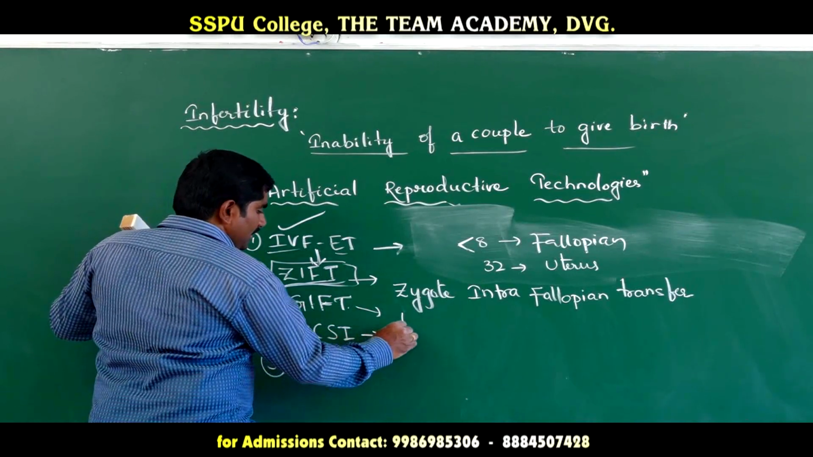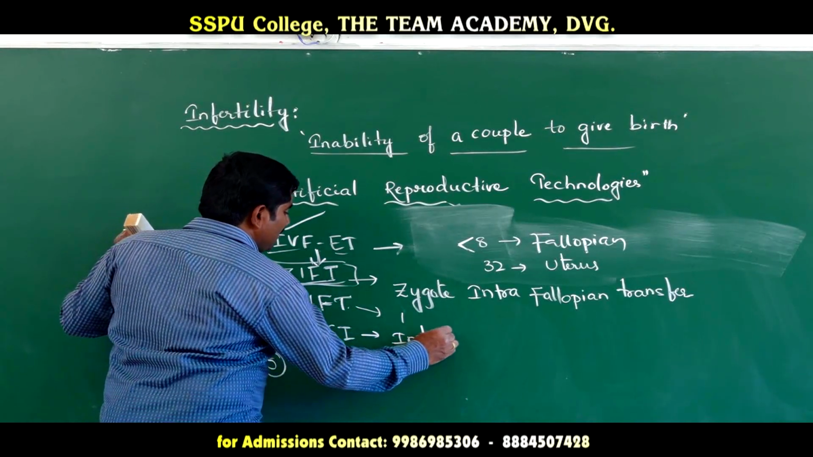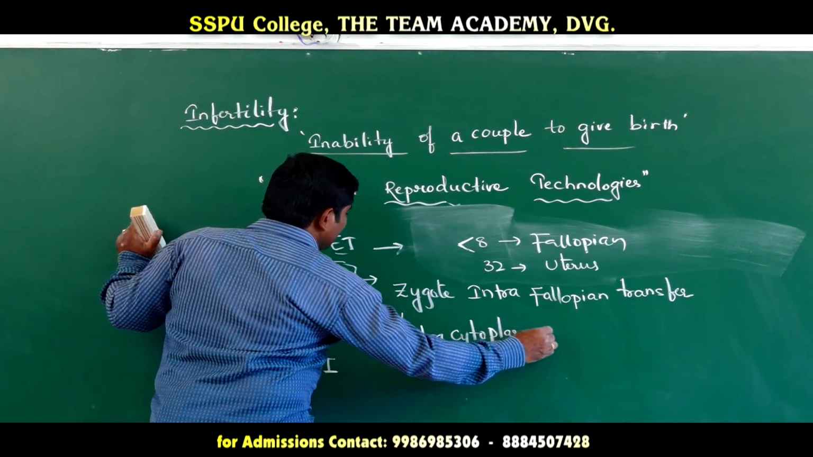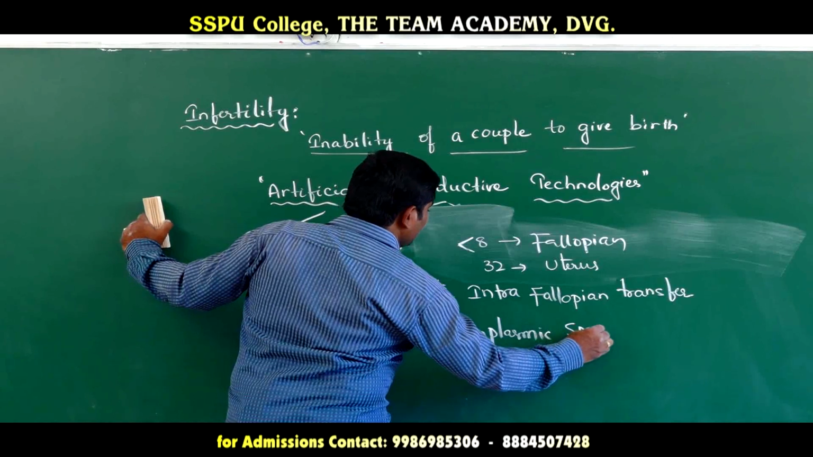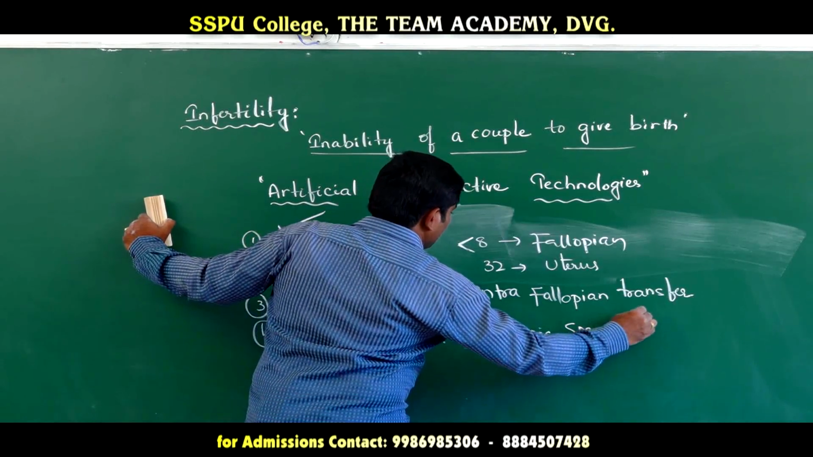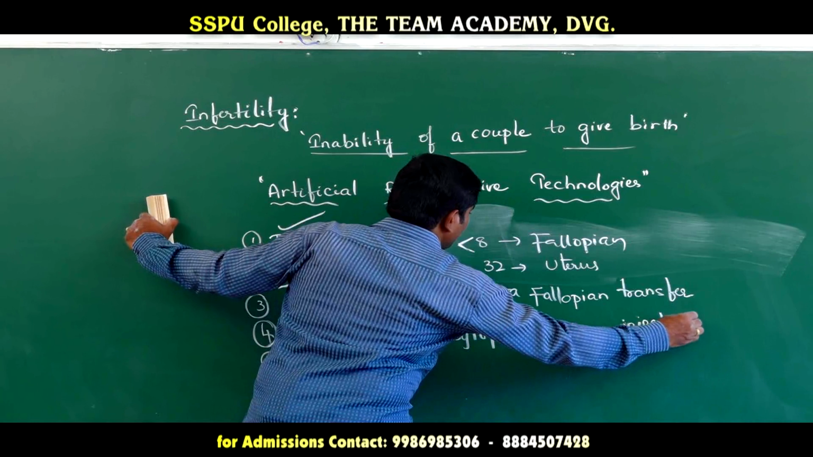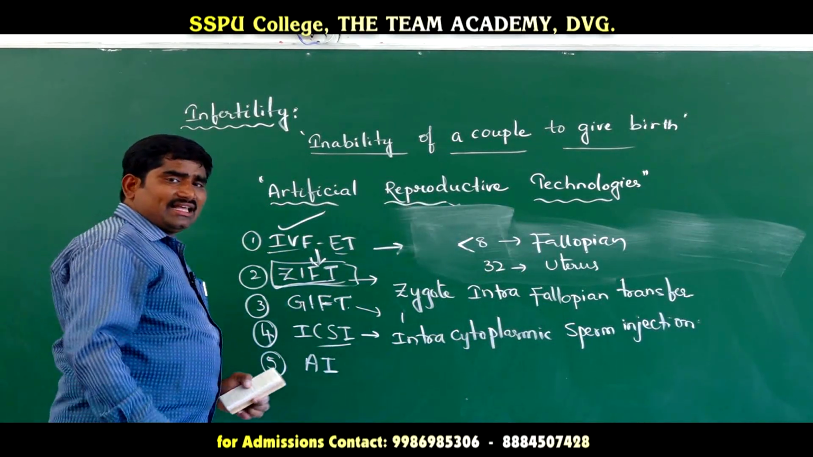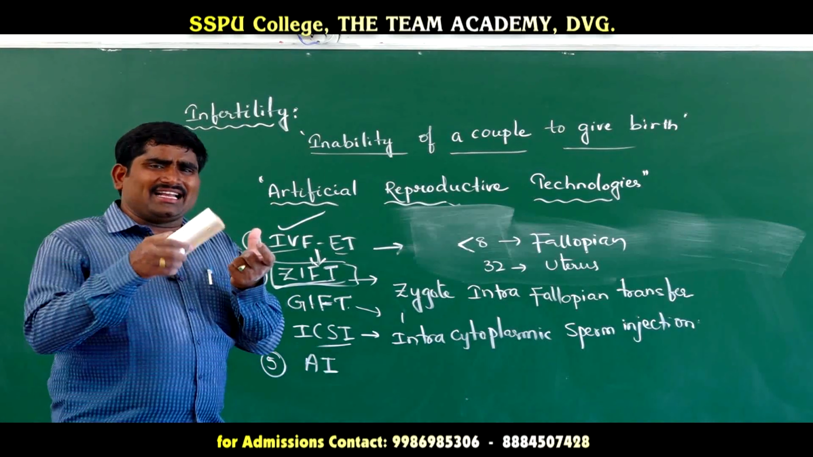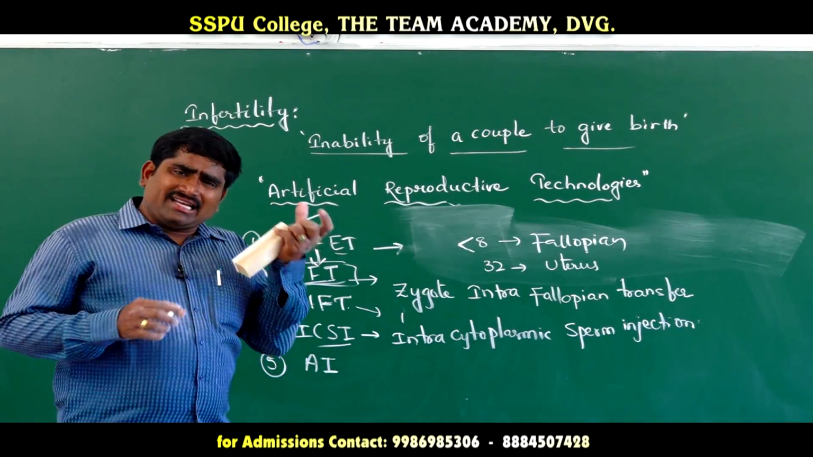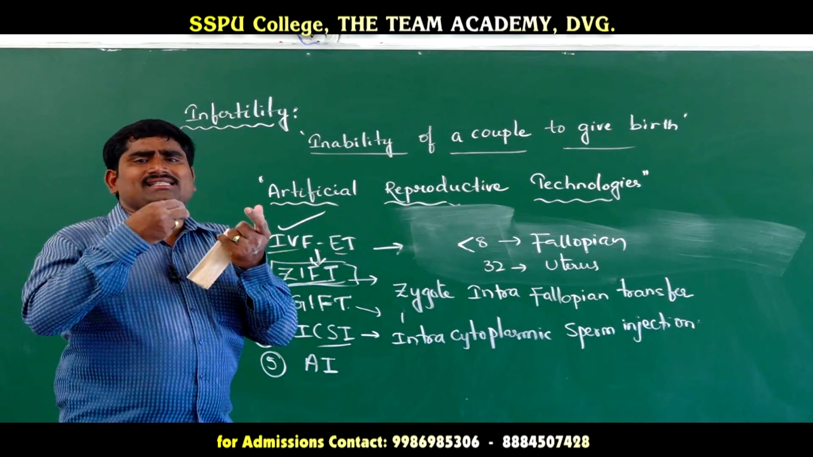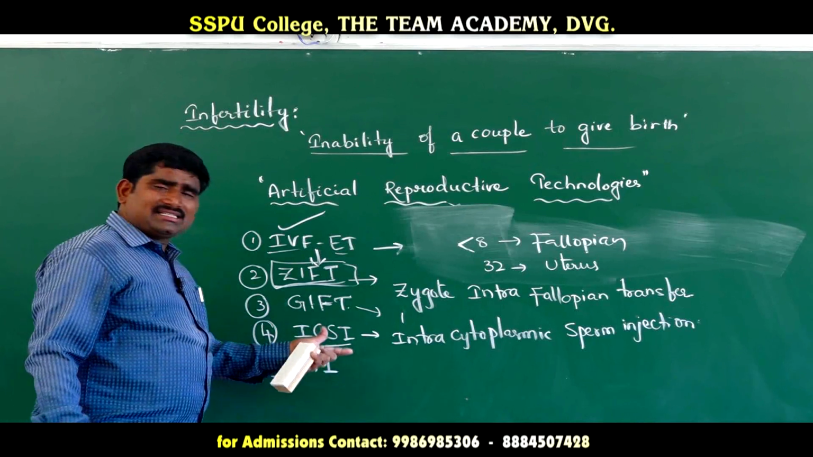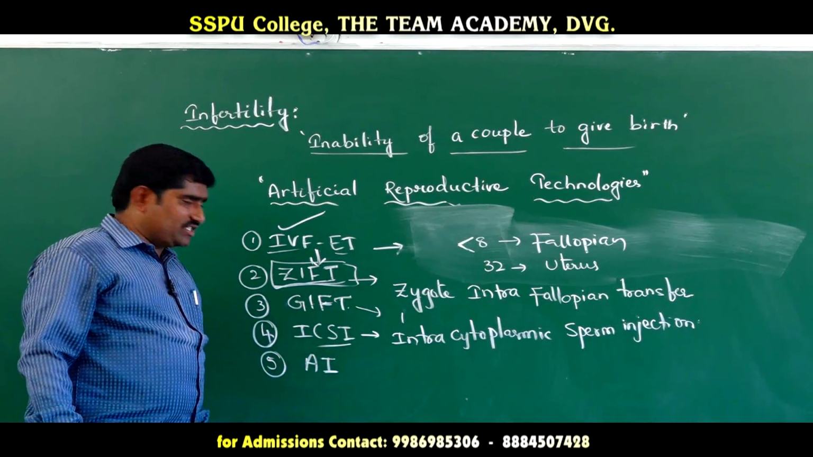This is ICSI, intracytoplasmic sperm injection. In this, we have to take one egg cell. The egg cell contains nucleus and cytoplasm. Directly inside its cytoplasm, we have to inject the sperm cell. That is ICSI, intracytoplasmic sperm injection.